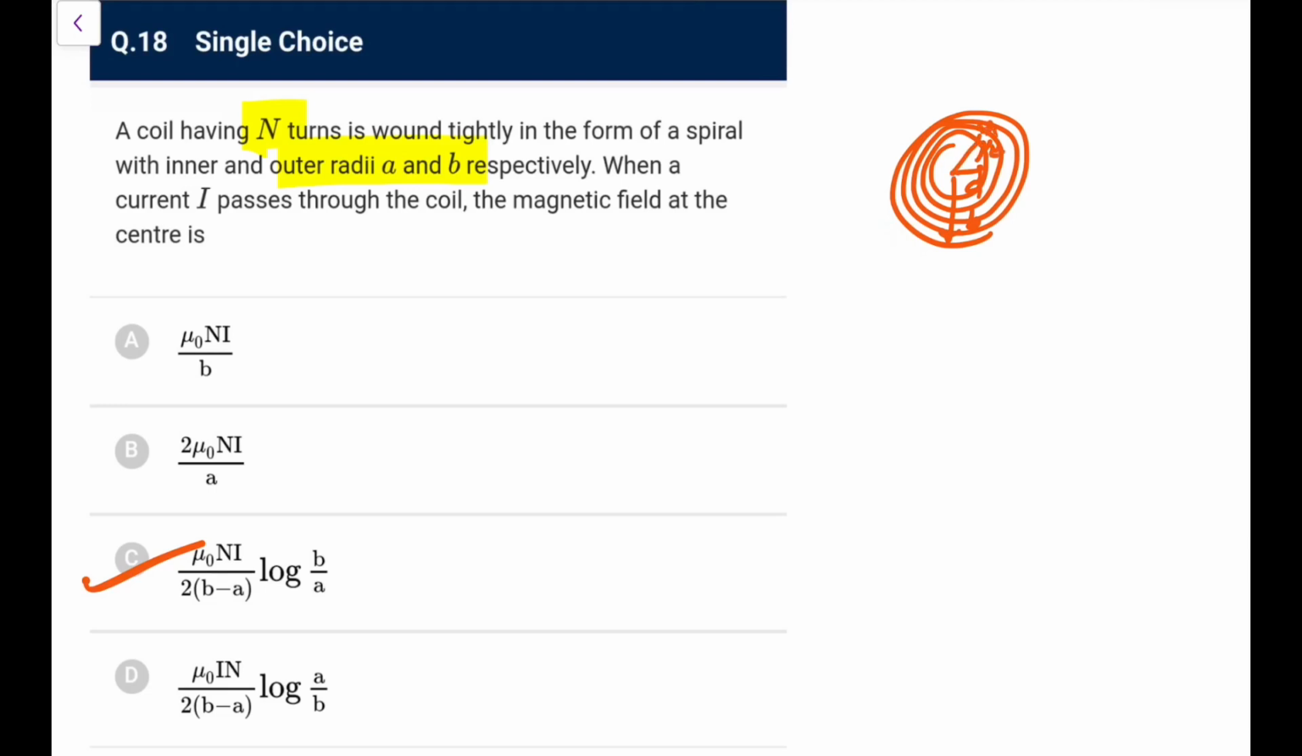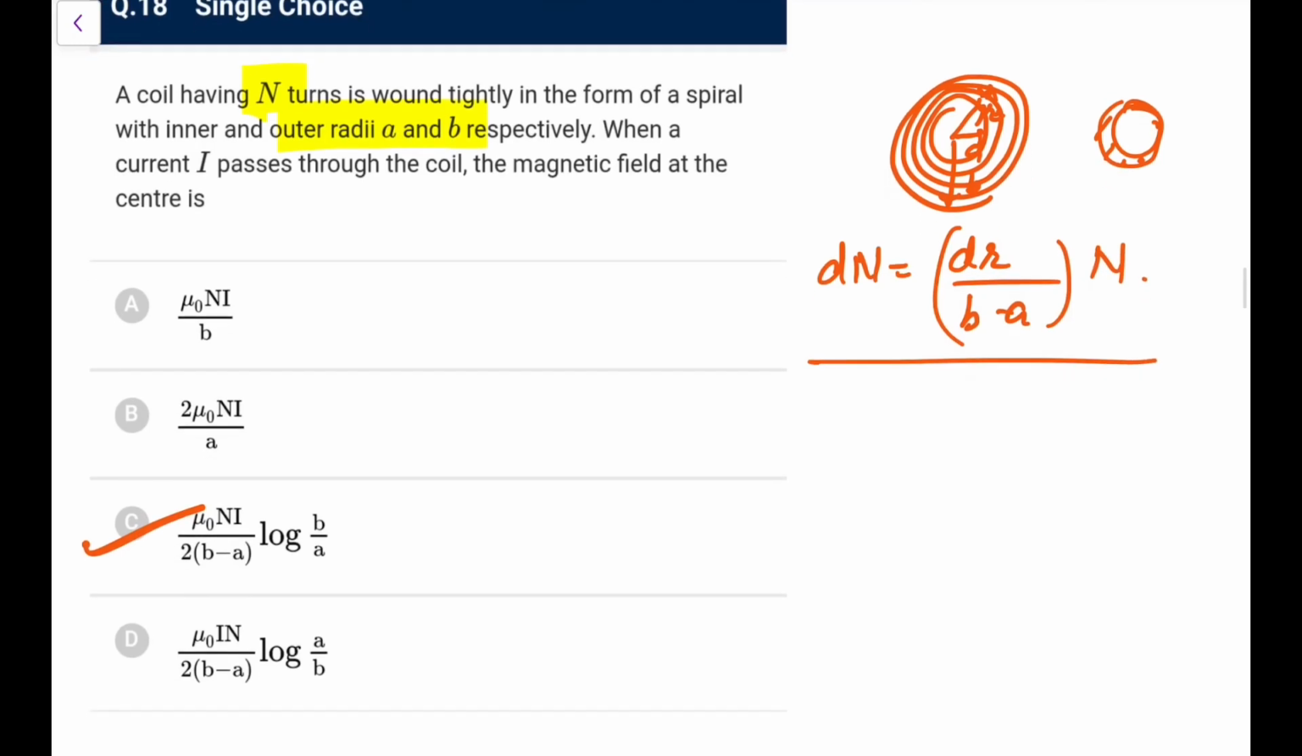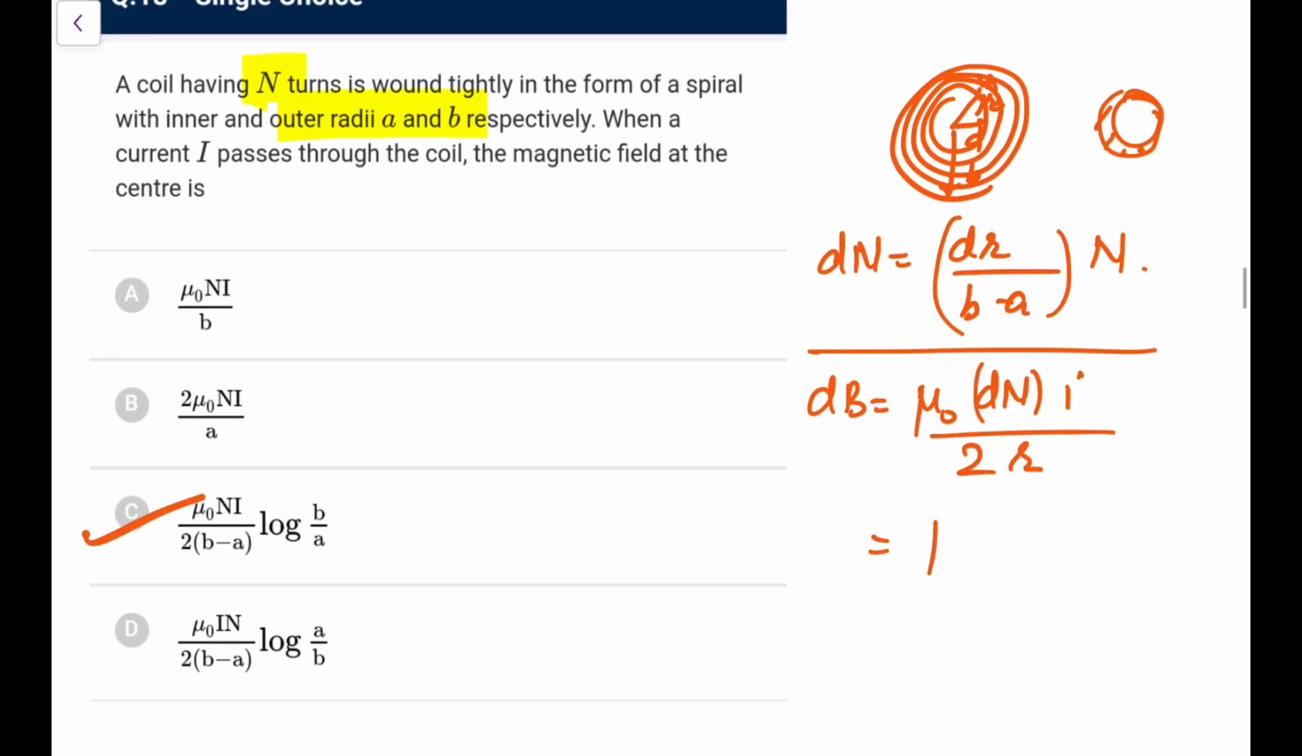So you go at R and take a small width dr. So the number of turns in a dn would be equal to dr upon total width, that is B minus A, into total number of turns N. So for this small one, the magnetic field at the center would be dB is mu naught dn I upon 2R, R would be R. So what you will do, mu naught I n dr upon 2 times B minus A by R.